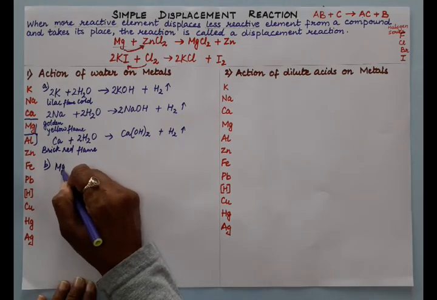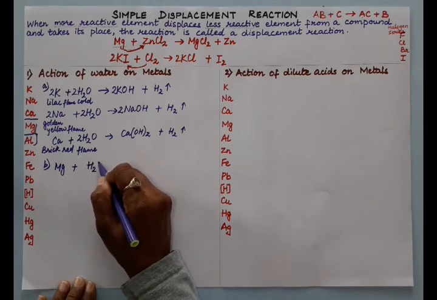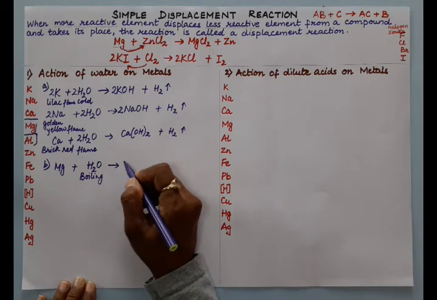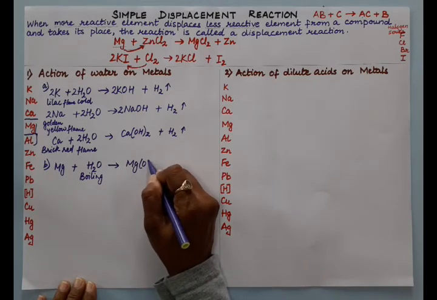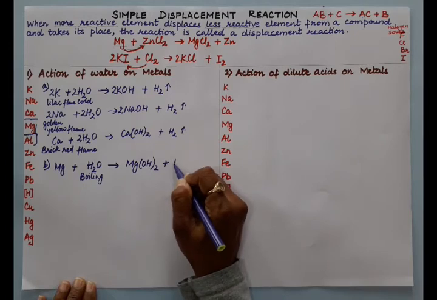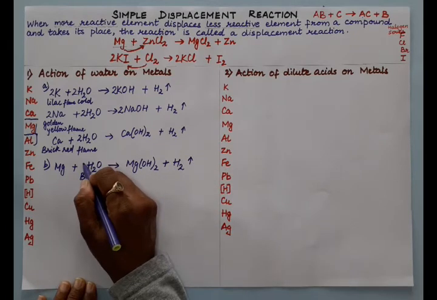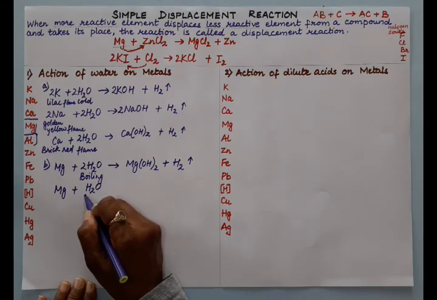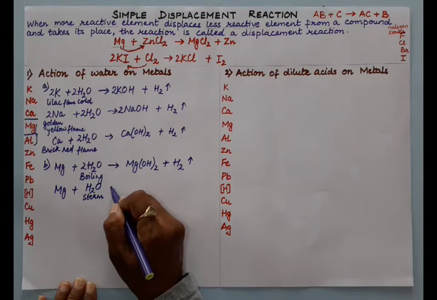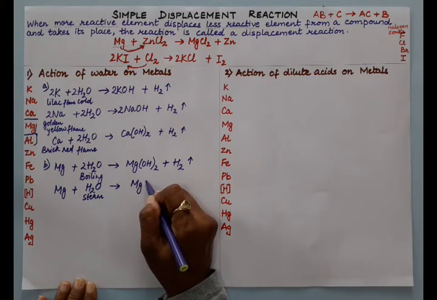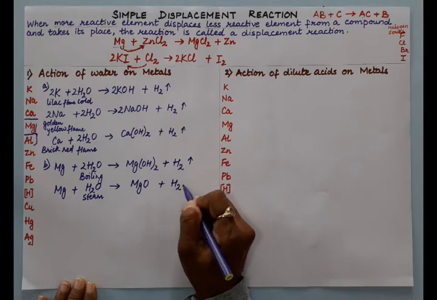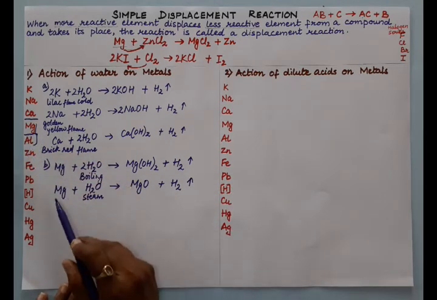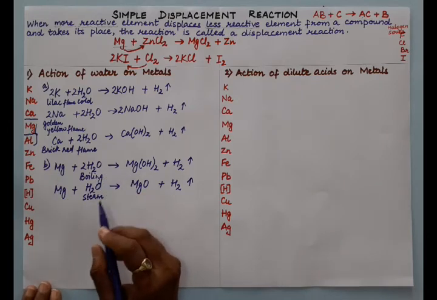So when magnesium reacts with boiling water, it will give magnesium hydroxide and hydrogen gas is liberated. And when magnesium reacts with steam, see, the reactivity is decreasing, so it will not react with cold water. Magnesium oxide and hydrogen are formed. So magnesium and aluminium, both of them will show this type of reaction like magnesium.